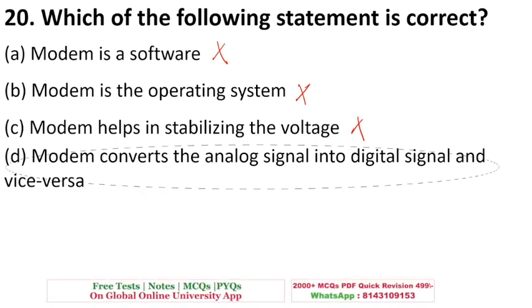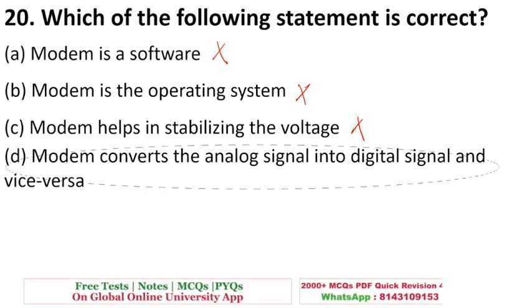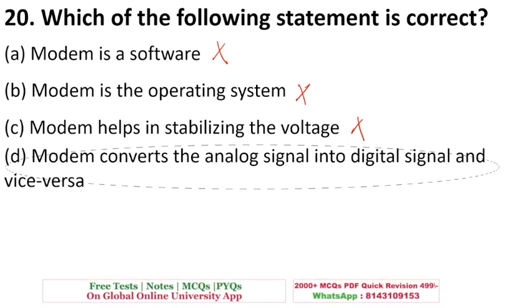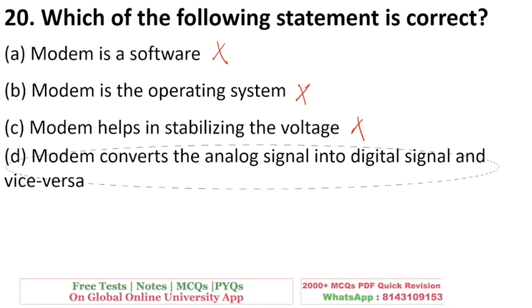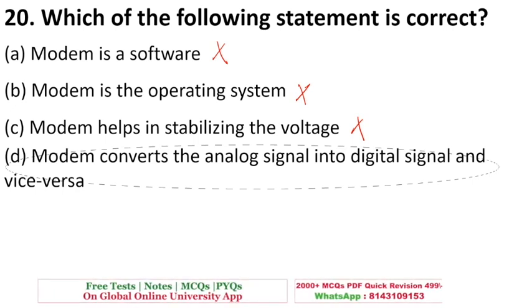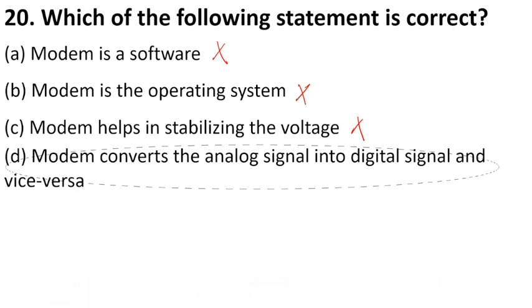Modem is the short form of modulation and demodulation. Both of these words have combined to form modem, and this conversion from analog to digital and digital to analog is done by modem. Okay, that is the answer.